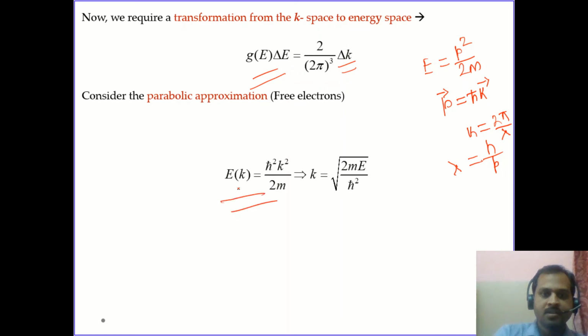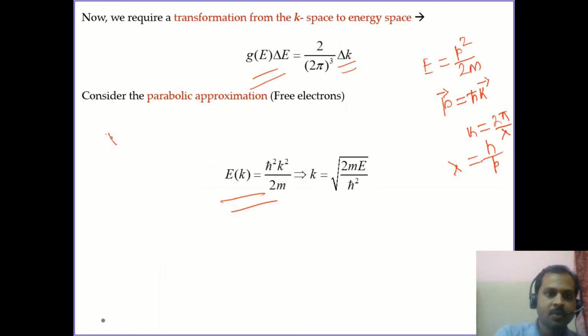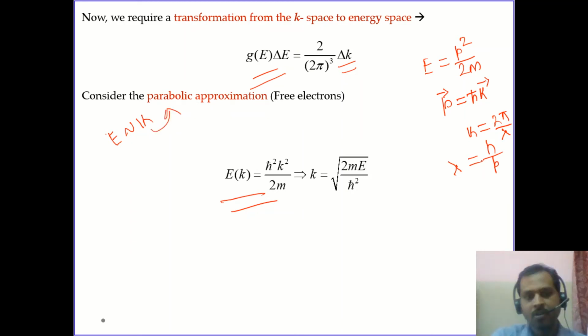And since the relation between E and k from this equation is a parabola, that's why this is also referred to as the parabolic approximation, and this is a very good approximation for the free electrons, for the relation between the energy and the wave vector.